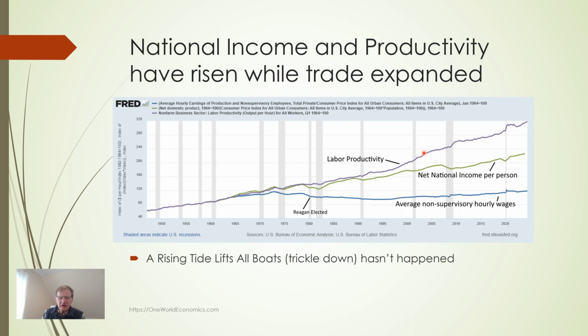Labor productivity has gone way up as automation has boosted output per hour. National income per person is how much take-home pay has risen on average. In short, how much all incomes would have gone up had income increases been distributed the way they were before 1964. Simply put, a rising tide has lifted some boats a great deal more than others, and there's no correlation with trade volume. Growth has continued unabated.